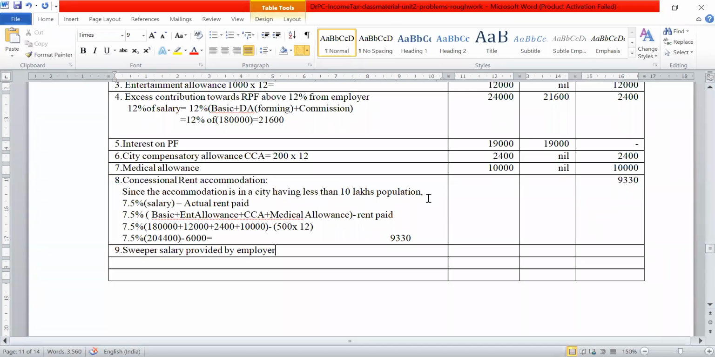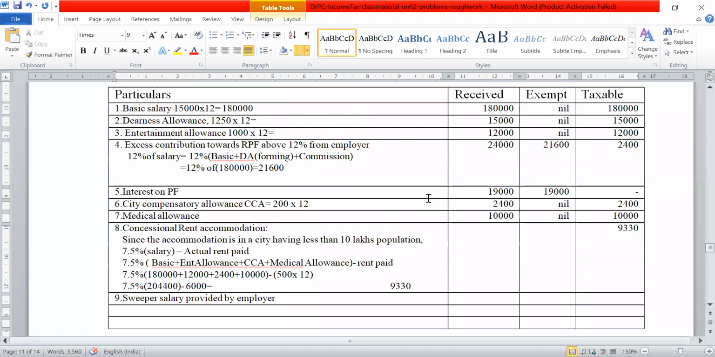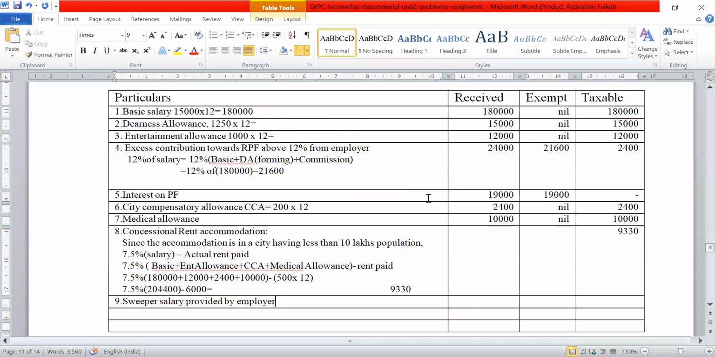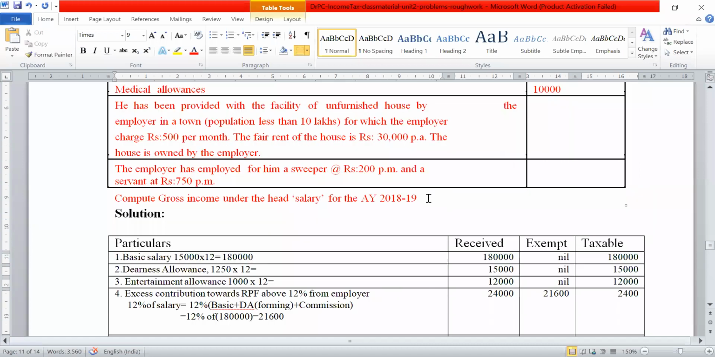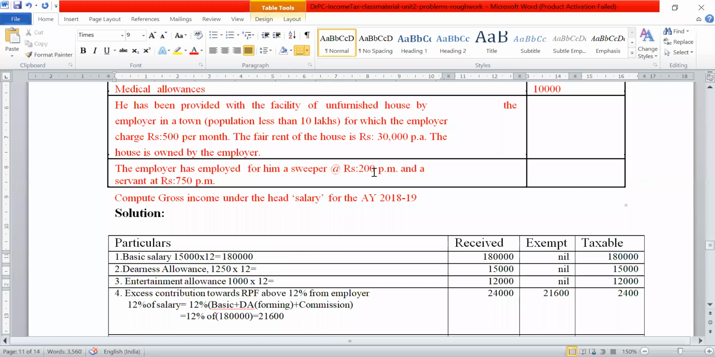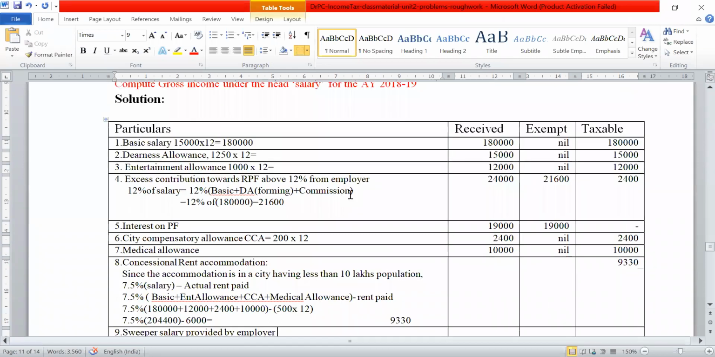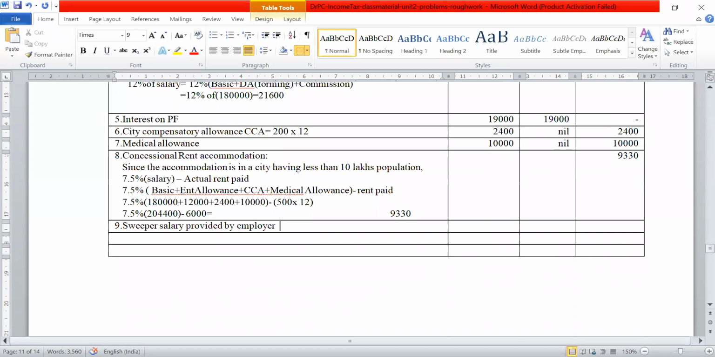You can see here, the sweeper salary is paid by whom? Sweeper salary is how much? Sweeper salary is rupees 200 per month. So 200 into 12. That comes to how much? 2,400. So there is no exemption on this. The entire 2,400 has to be taxable.